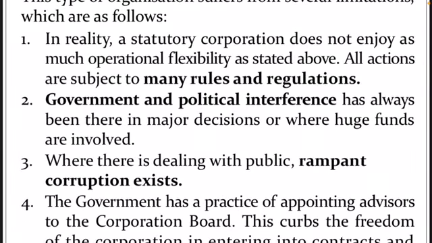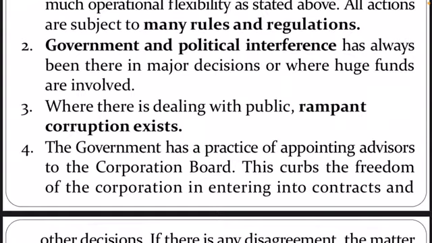And yes, government and political interference is definitely present in these organizations, and this political and government interference will be present whenever there are huge funds involved. Whenever there are huge funds involved, the government will definitely interfere and take some charge in that. Moving to the next, where there is dealing with the public, rampant corruption exists. We all know that if anything related to the government is there, corruption will definitely exist. So this is one of the limitations.